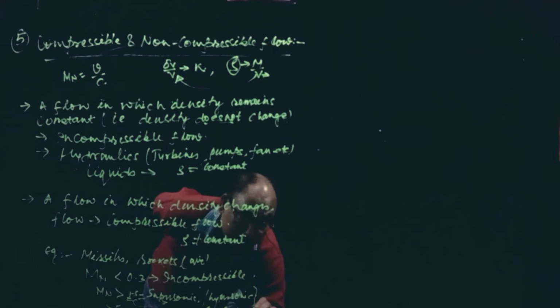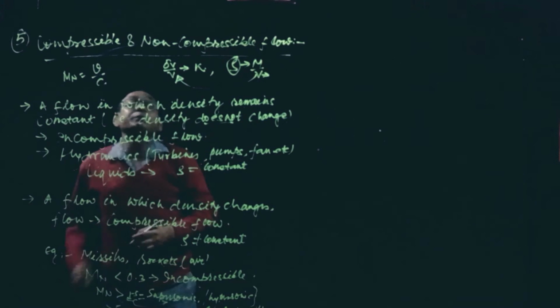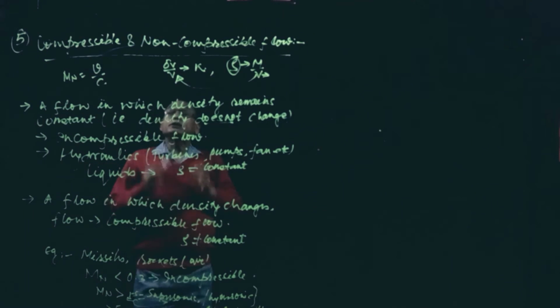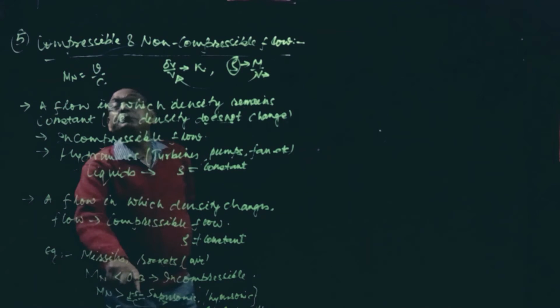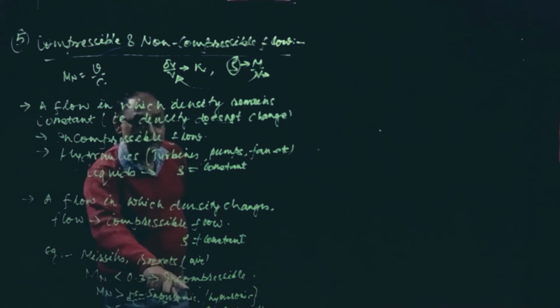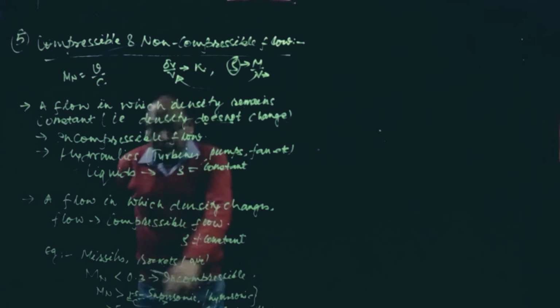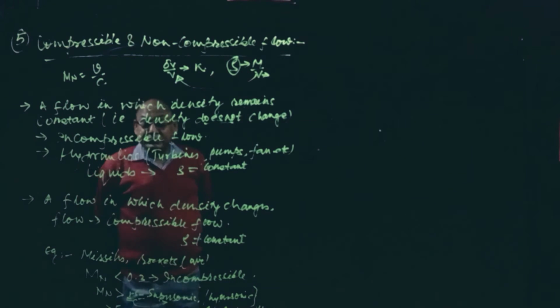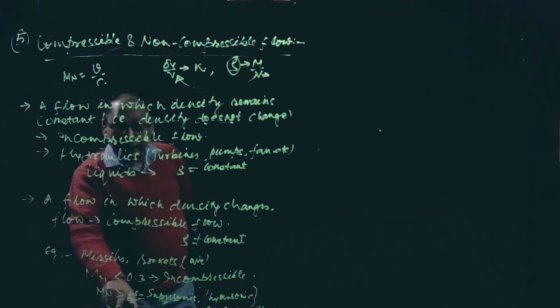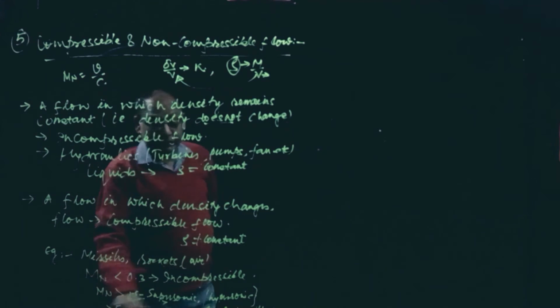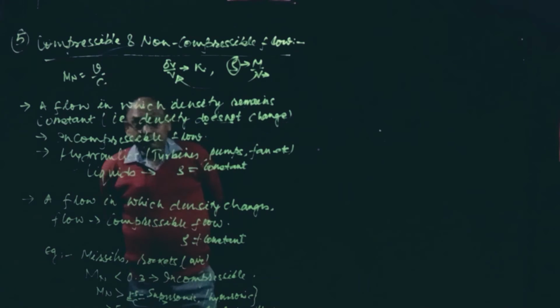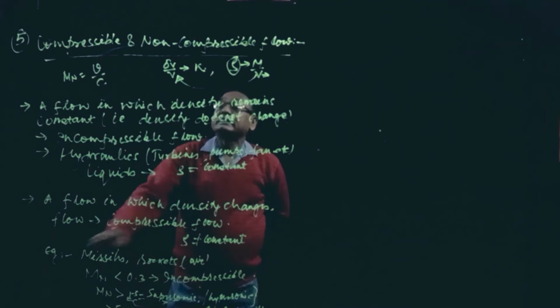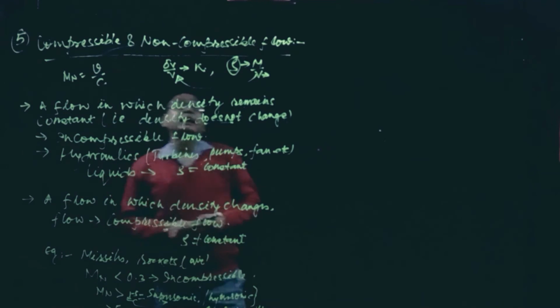So as I told you, compressible and incompressible flow depends upon the Mach number also. If Mach number is less than 0.3, they are called incompressible flow, where fluid velocity is less than sound velocity. When Mach number is greater than 1, up to 5 it is supersonic, and greater than 5 it is hypersonic. They are called compressible flow, because rockets and missiles have Mach number greater than 1. So that is compressible and incompressible flow.